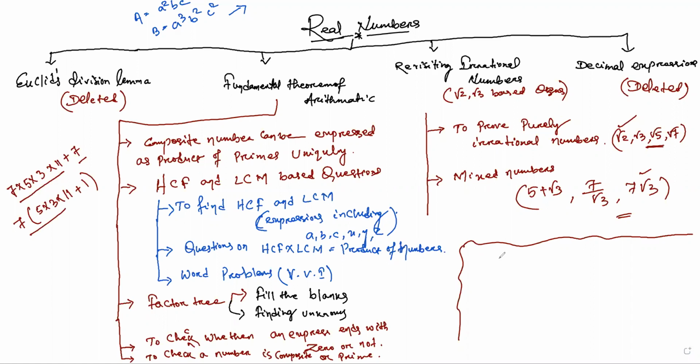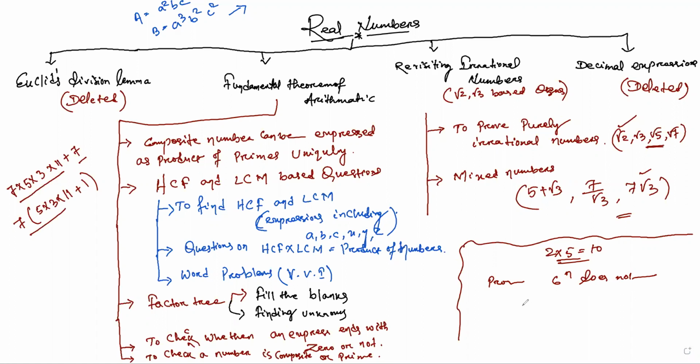It depends upon the availability of 2 and 5. If 2 and 5 are present together, then we get zero because 2 into 5 is equal to 10. So the presence of 2 and 5 is going to give us a 0 at the end. Questions may be asked like this: prove that or show that 6 to the power n does not have any zero. This is an NCERT book question. Take any power n, even 6 to the power 100, you are not going to find a zero.